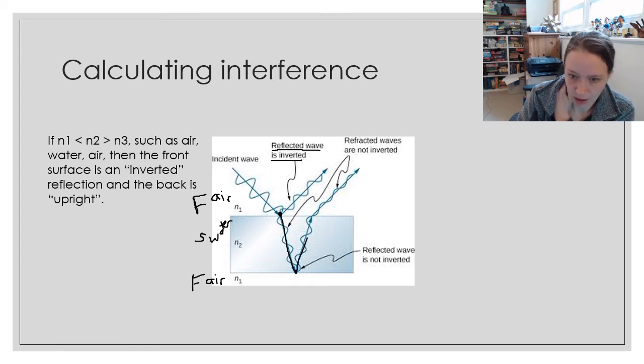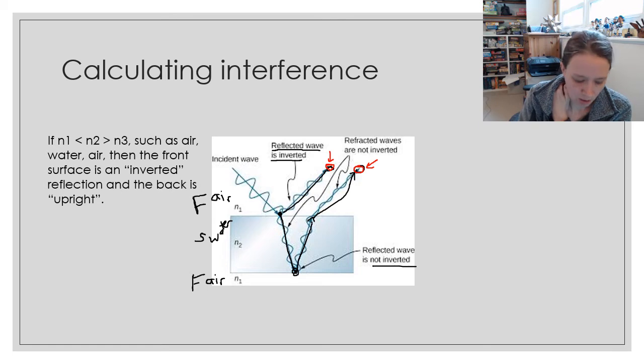This reflection right here is not inverted because we were going from a slow material into a fast material. So we have an upright reflection from the back surface. The transmitted wave is not going to be inverted because transmitted waves are never inverted. So if I compare this wave with this wave right there, one of those waves was flipped and the other is not flipped.